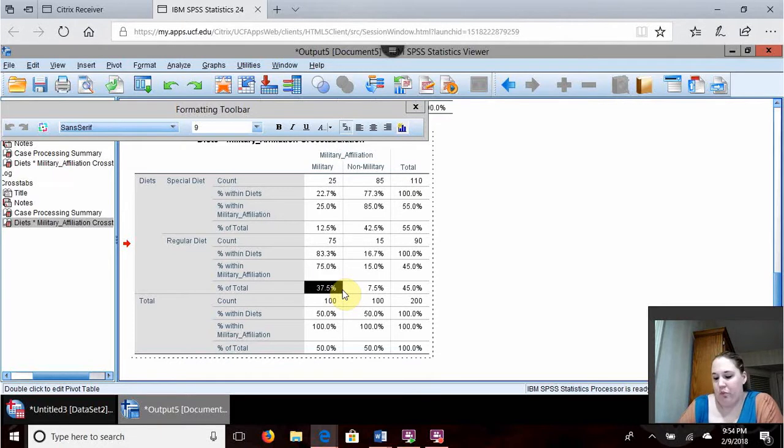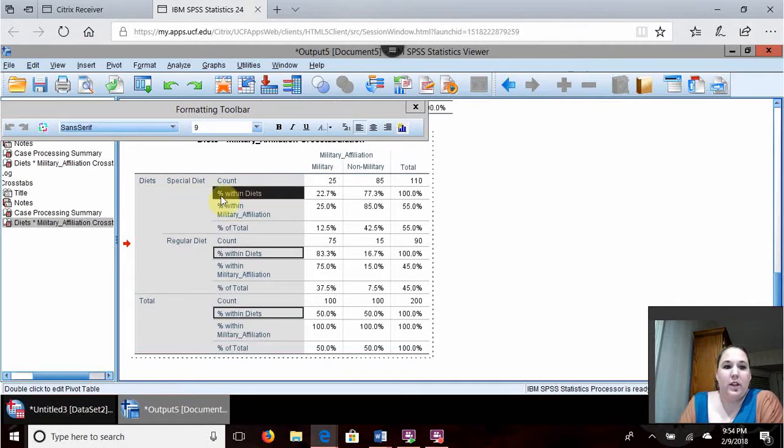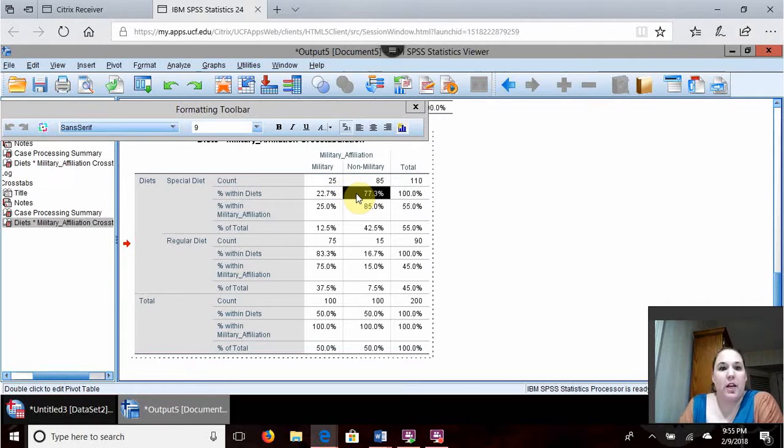Next question. What percent of non-military affiliated people eat special diets? All right. So on this one, we are going to go to special diets, and it is within the diet, within this special diet right here, and then we are going to go over to non-military affiliation. That gives us the answer of 77.3.